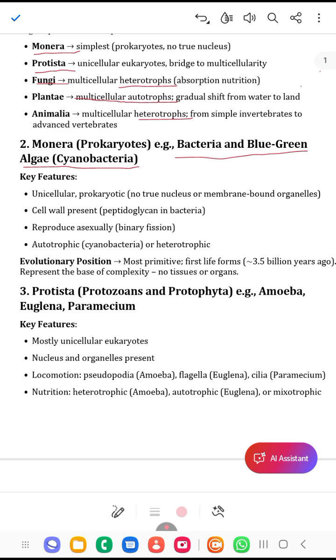Now let's look at some of their key features. They are unicellular prokaryotes. You can see there is no true nucleus or membrane-bound organelle. They have a cell wall and they reproduce asexually by binary fission. They are autotrophic or heterotrophic depending on the organism. And they are the first life form, approximately 3.5 billion years old.